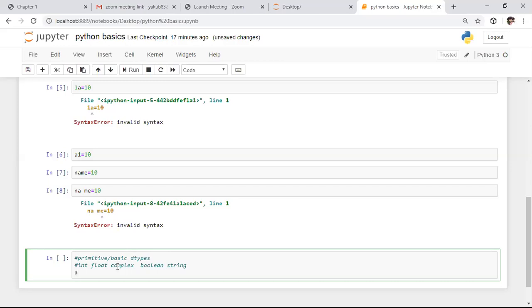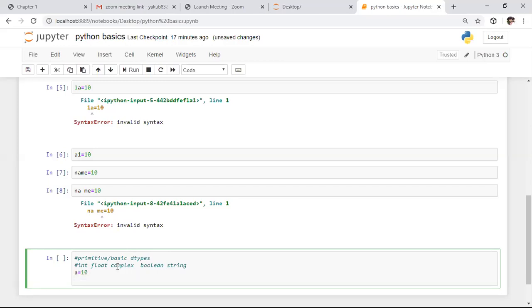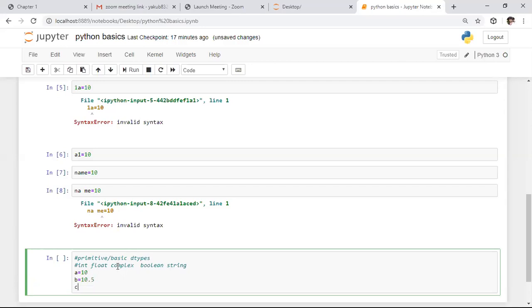Here I'm saying a equals 10. After this, I'm saying b equals 10.5. After this, I'm saying c equals 10 plus 3j. Remember, in Python, complex numbers are represented this way.